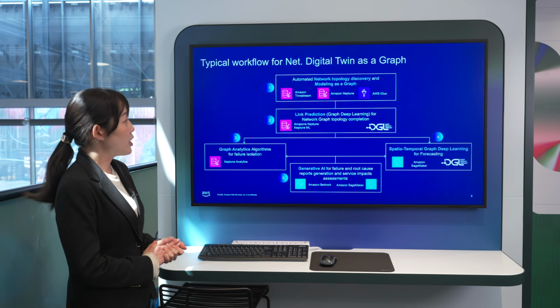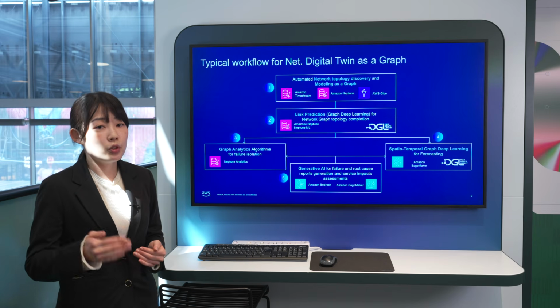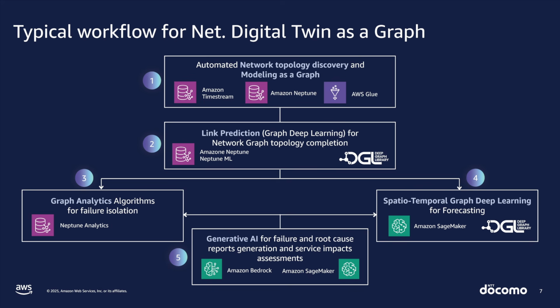And the final one is a typical workflow, step by step, to proceed with the data tree. The first one is discovery of network topology end to end. We can use Neptune database for topology and Timestream data for the time series data. The second one is link prediction. Sometimes there is missing data between the nodes. We can use Amazon Neptune machine learning to predict the link between the nodes to correct the topology data.